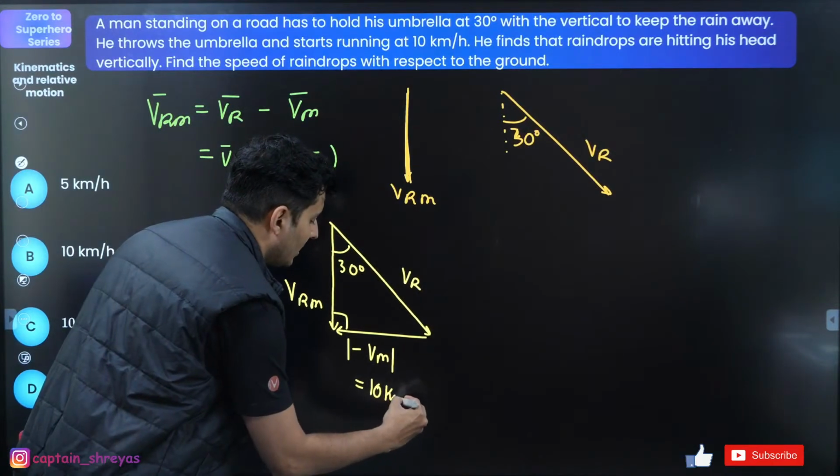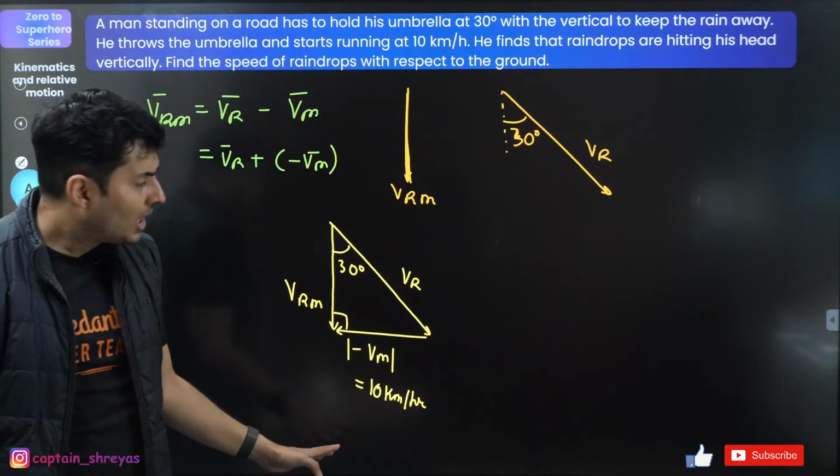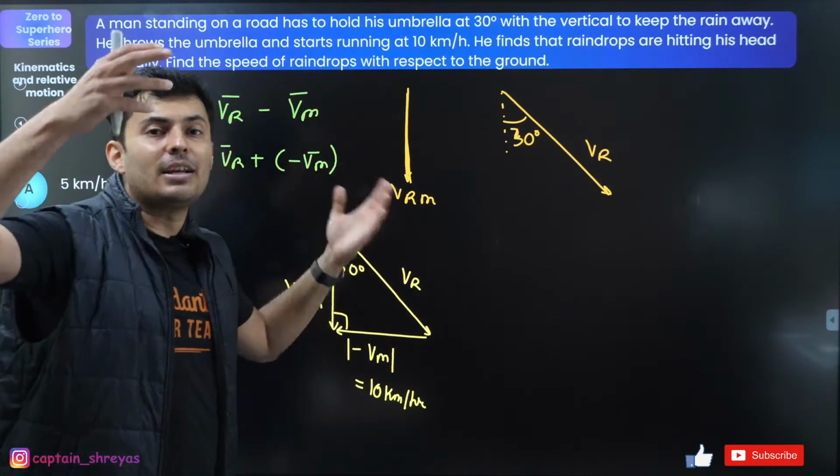The speed is 10 kilometers per hour. Yes or no? This is 10 kilometers per hour. Very good. So what will Vr be? Come on, immediately you should be able to answer.